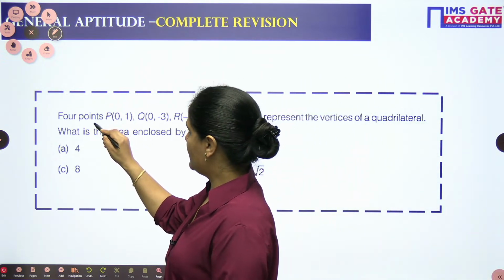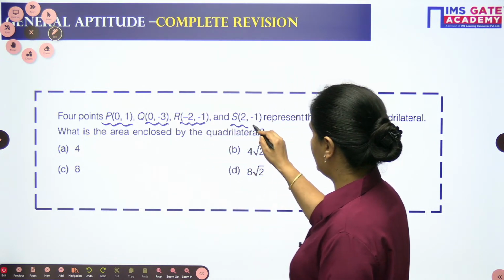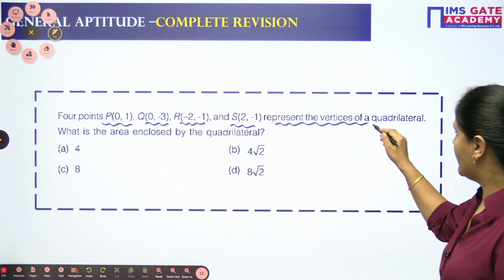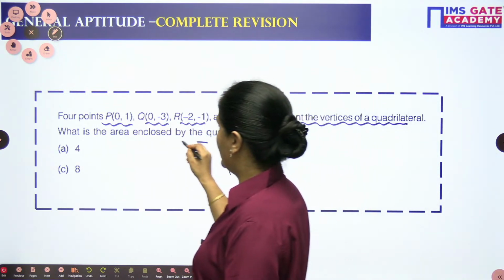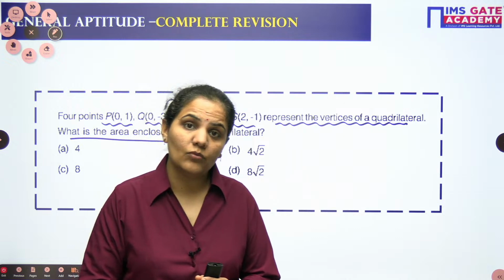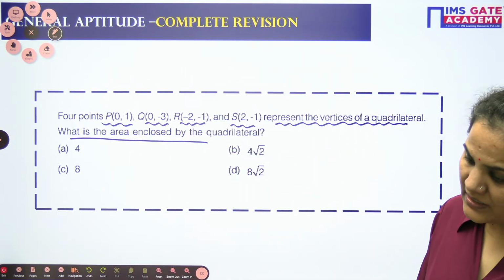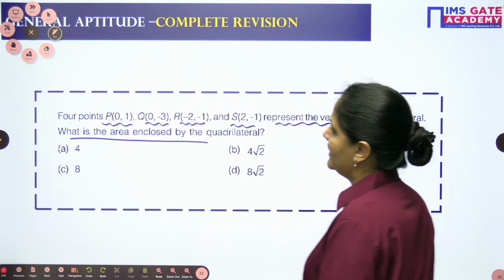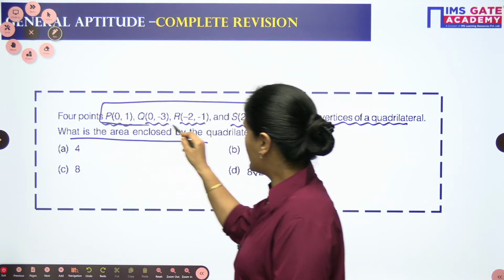Four points we are having: P(0, 1), Q(0, -3), R(-2, -1) and S(2, -1) represent the vertices of a quadrilateral. What is the area enclosed by this quadrilateral? First of all, I don't know which type of quadrilateral we are having here. We need to understand which quadrilateral it is, so it will give you an idea.